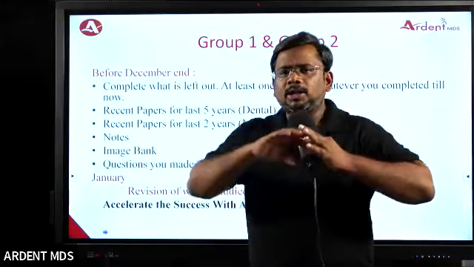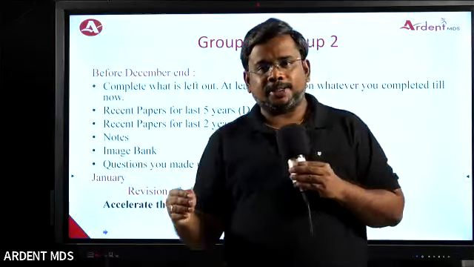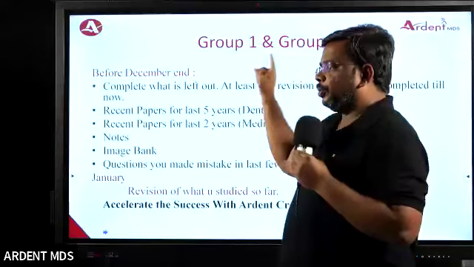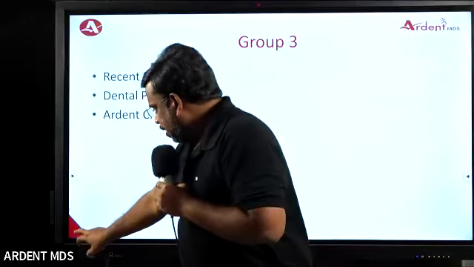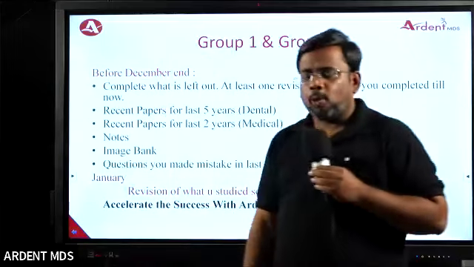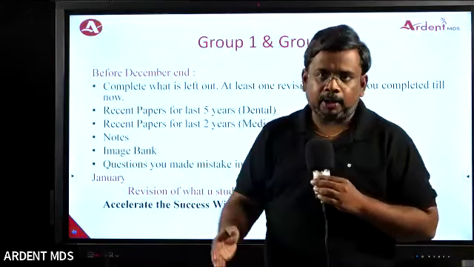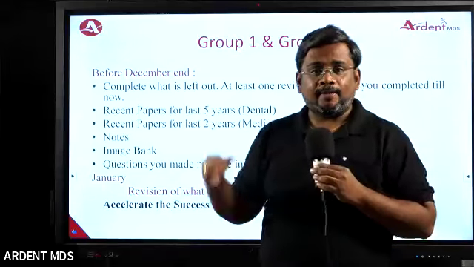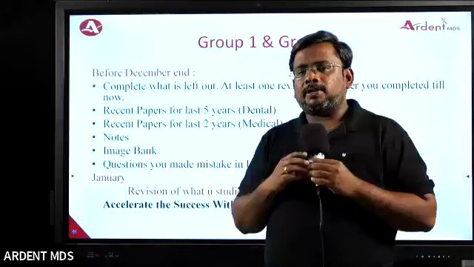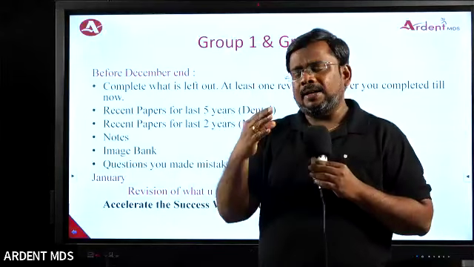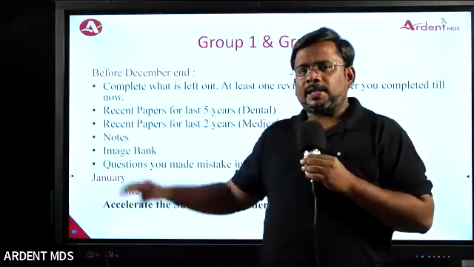Right. So all the students together, I have categorized into three groups: group 1, group 2, and something called group 3. So how do I categorize this? Group 1 are those students who have been preparing for the last 1 or 2 years and already have very good preparation going on. Group 2 has moderate preparation, they started well, and moderate preparation has been happening till now. So these are the two groups.